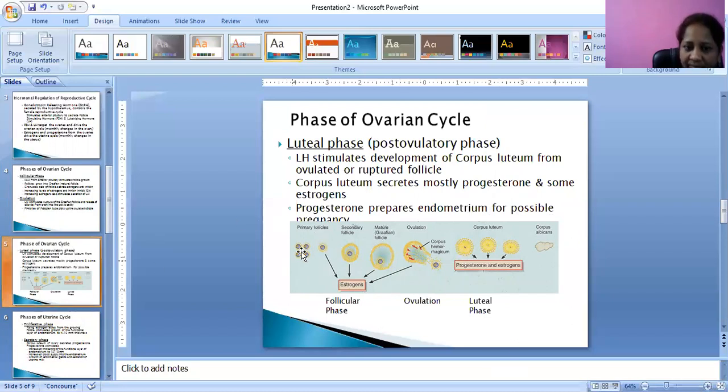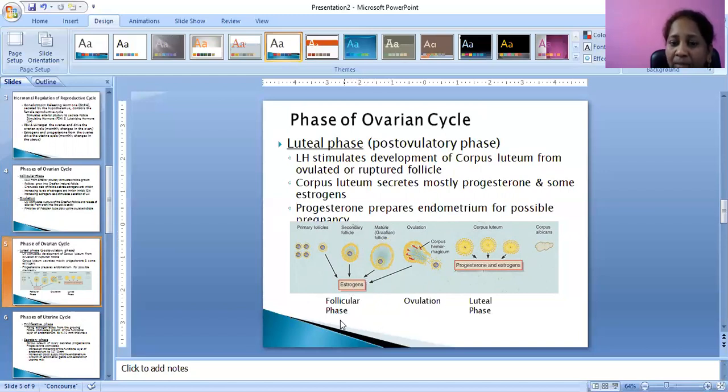First, these are the primary follicles. One of the primary follicles will grow into a secondary follicle. This secondary follicle will grow into the mature Graafian follicle, and inside its layers, granulosa cells will be secreting estrogen hormone.